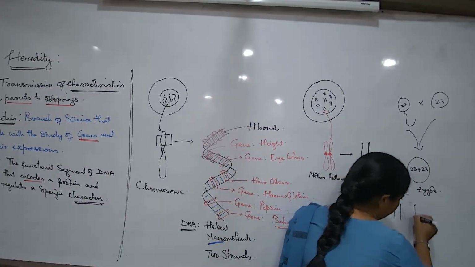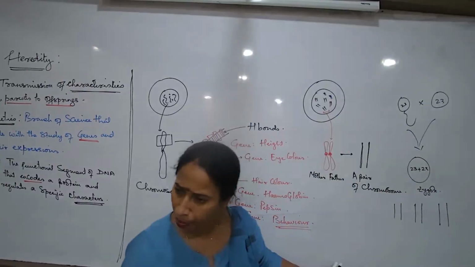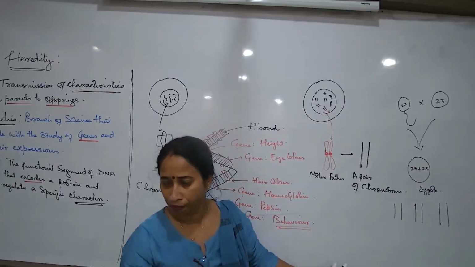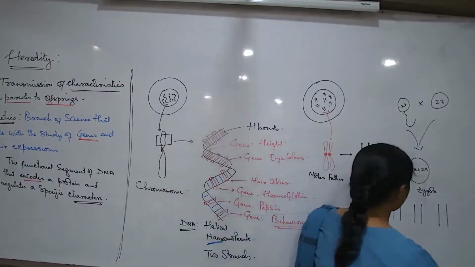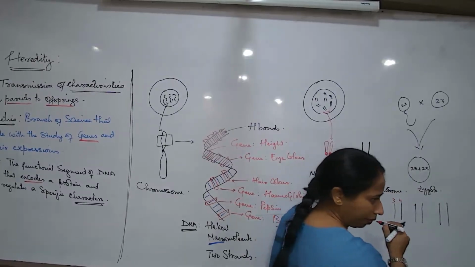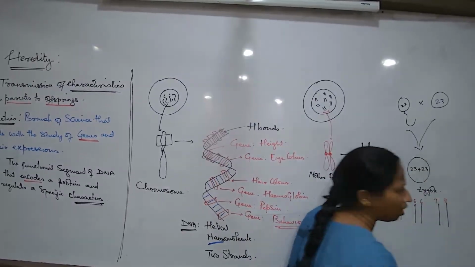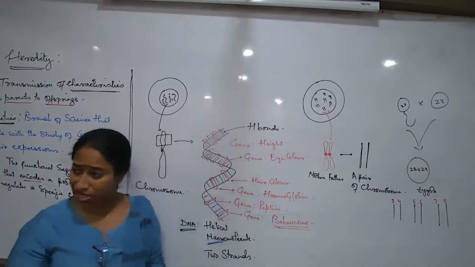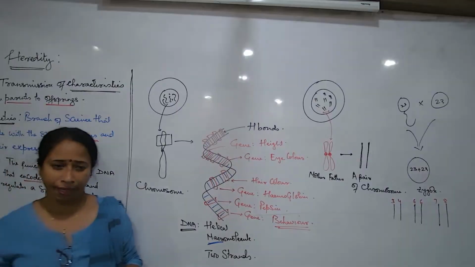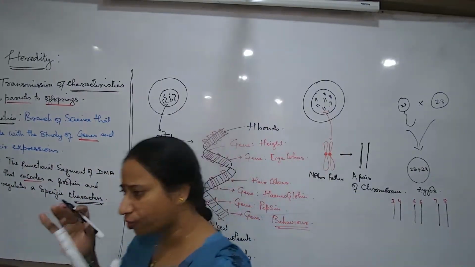But the question is, I'm talking about 23 pairs. Can I say that the pairing of the chromosomes is just at random, or is it very specific? The pairing of the chromosomes is very, very specific. Is it possible that sometimes the third and the fourth chromosome will form a pair, and sometimes the 6th and 8th, and sometimes the 7th and 8th can form a pair? Can I ever tell you this, or is this ever true? No, the 7th and the 8th will never form a pair. The 3rd and the 4th will never form a pair. The 11th and the 9th will never form a pair.